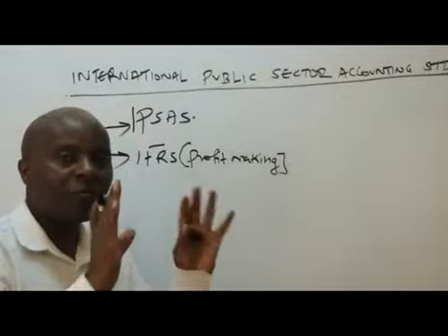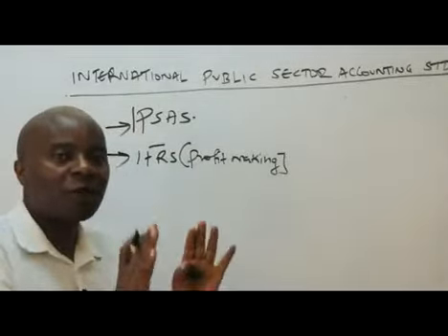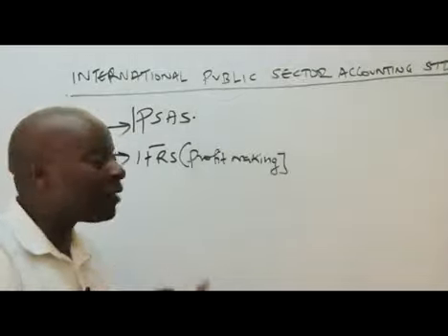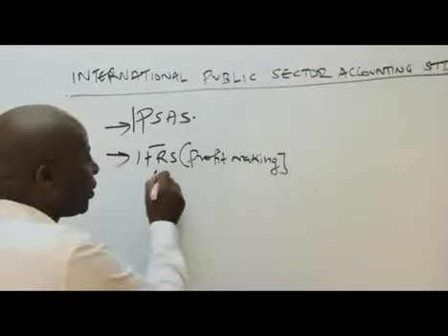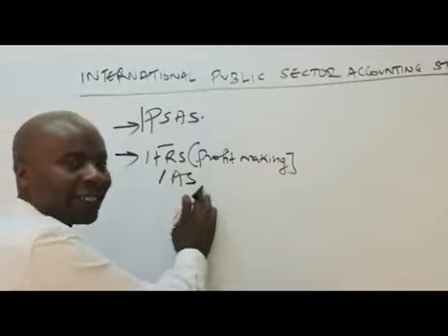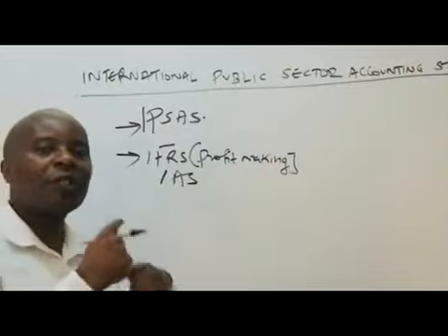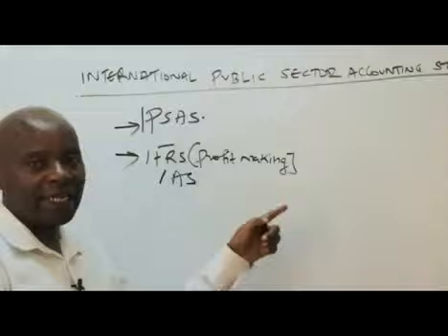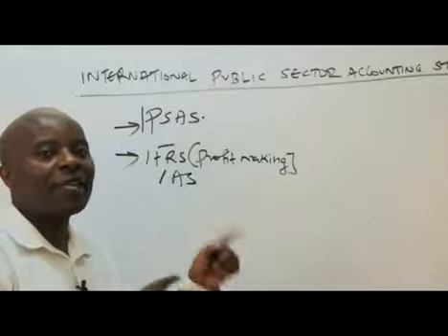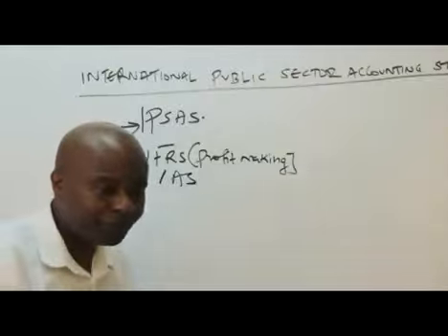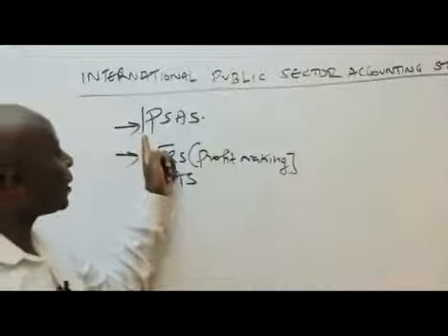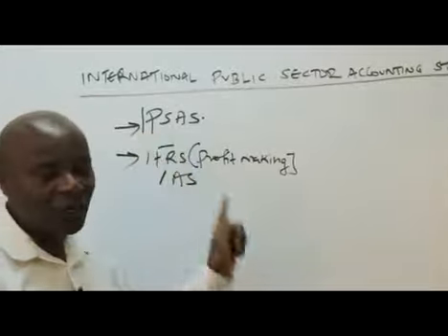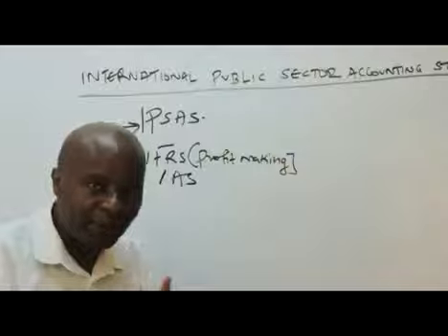Remember, still in this set of profit-making organizations' accounting standards, we still have what we call IAS, International Accounting Standards, but they're being phased out gradually by IFRS. So at the end of the day, the IFRSs will be taking over. And then now we have International Public Sector Accounting Standards, IPSAS.